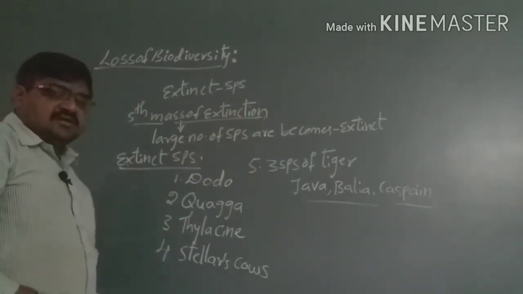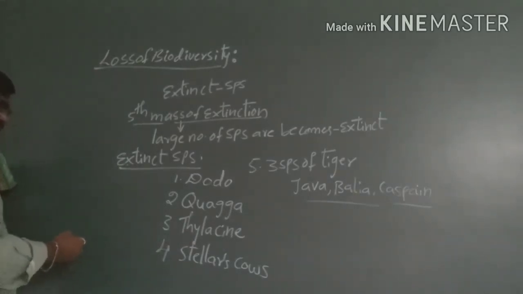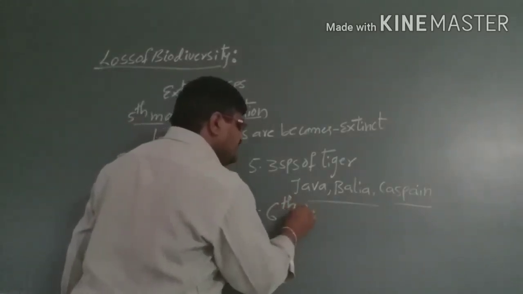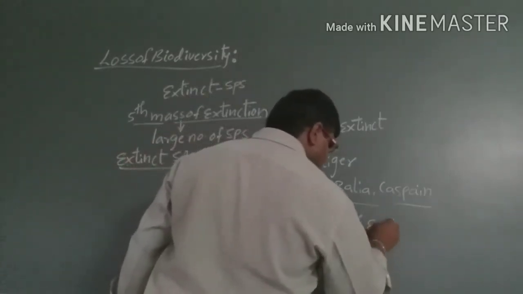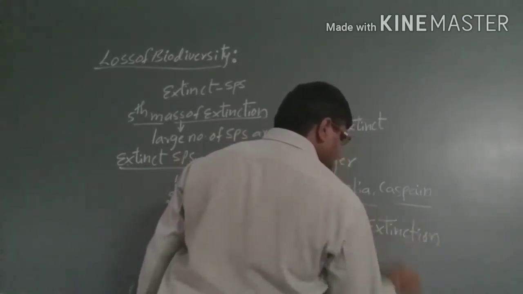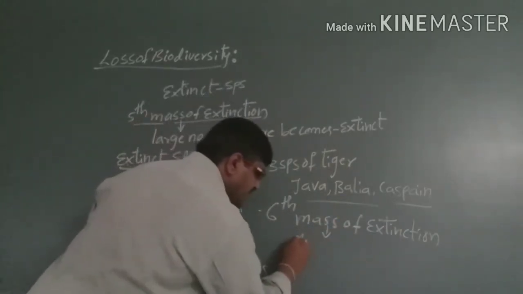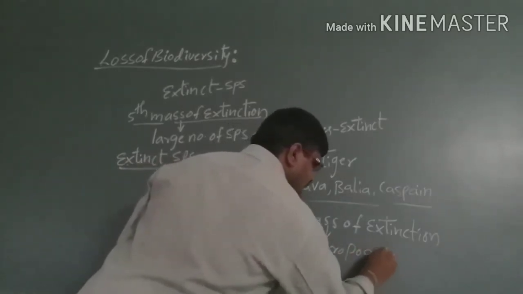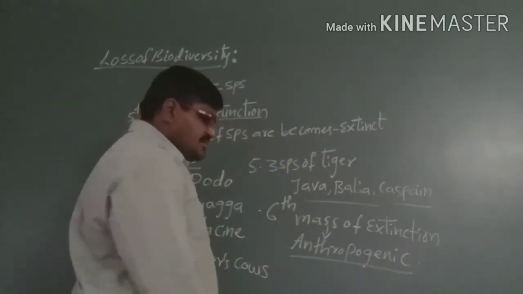And nowadays, the species which are becoming extinct are due to the sixth mass extinction. This sixth mass extinction is caused by anthropogenic activity.